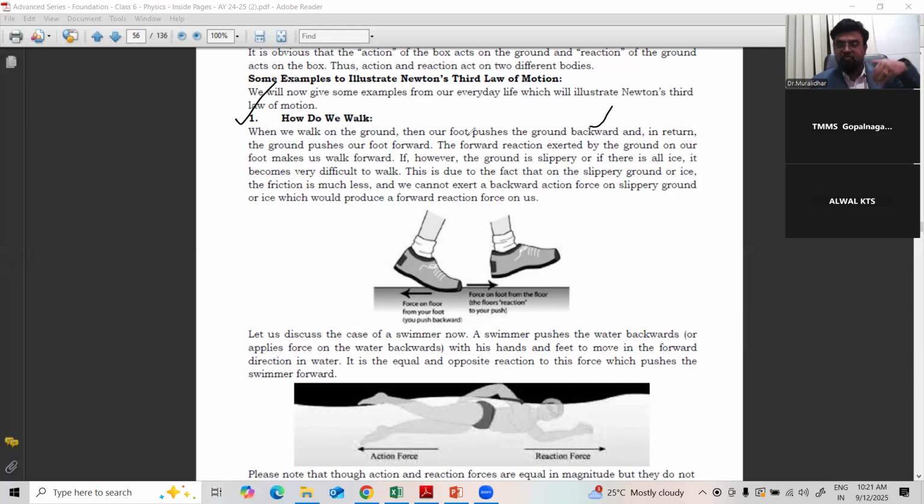When you are swimming, it is the same. As you push the water backward with your hands, you move forward. So with your foot moving backward, you are moving forward. That is the simple logic behind walking or swimming. The swimming example is given. All these are applications where we can see action and reaction.